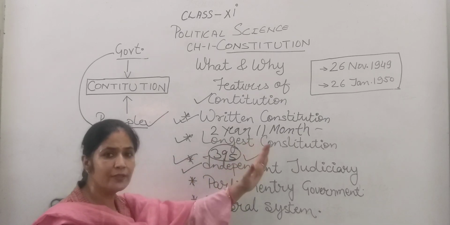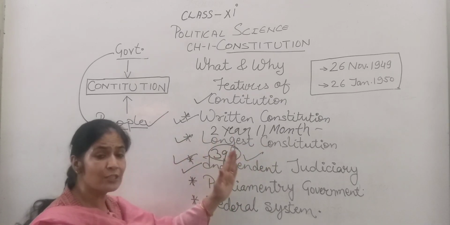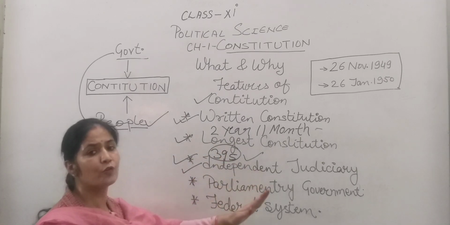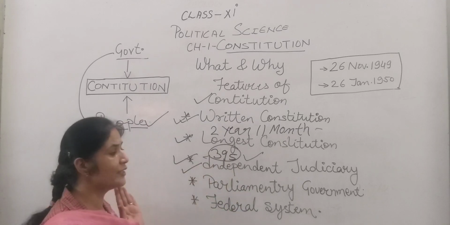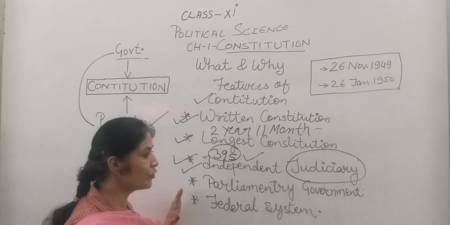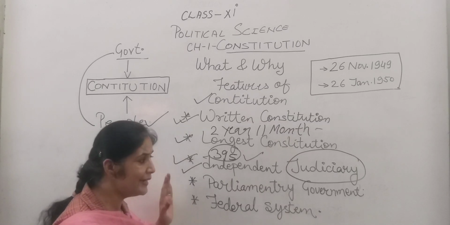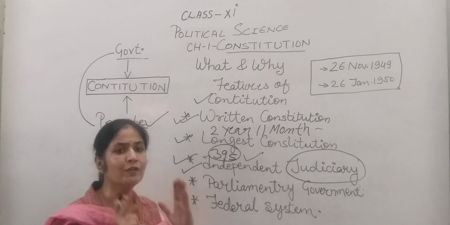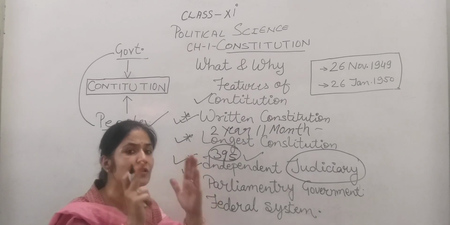What is the work of the judiciary? In day-to-day life, the judiciary never interferes in the decisions of the government. The judiciary protects the law of the country, and it intervenes when any organ of the government is not working according to the constitution.